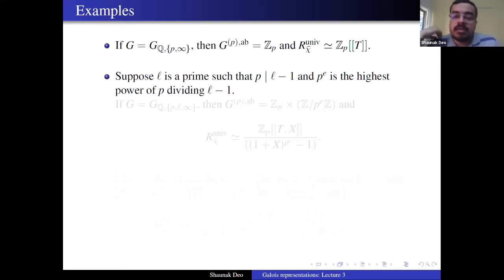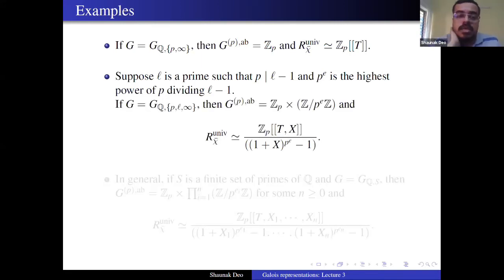If you want to make things a bit more complicated, suppose l is a prime such that p divides l minus 1 and p^e is the highest power of p dividing l minus 1. And you look at G equal to G_{Q,{p,l,infinity}}, then G_P^ab is Z_p cross Z mod p^e Z.